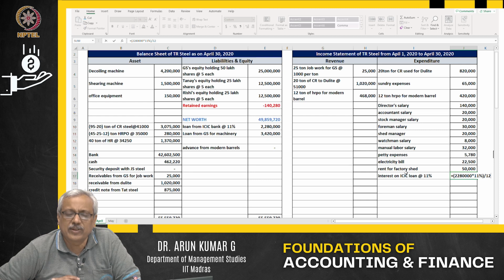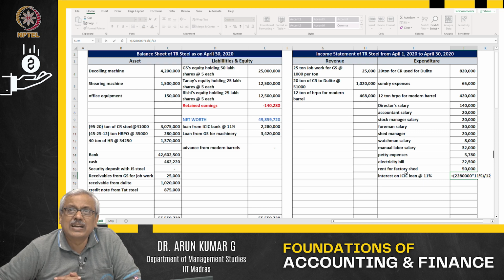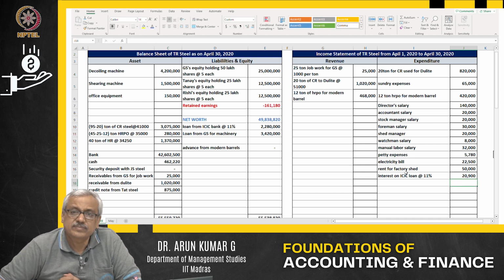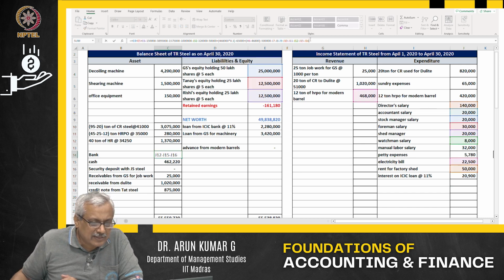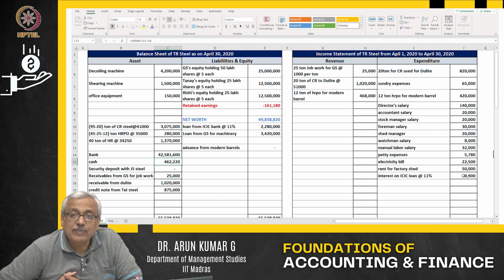I am not getting it date wise. So, this is the loan, 11% is the interest. So, why divided by 12? Because we are preparing it only for April 1st to April 30. 11% is for 12 months, for the entire year. So, this is the interest. To that extent, again your bank balance will go down.